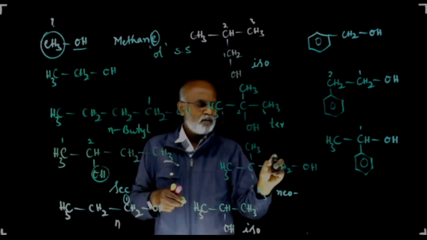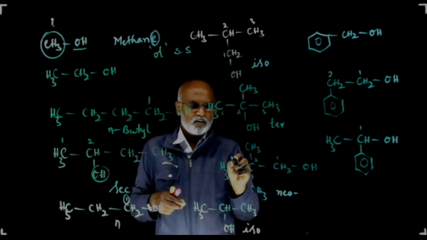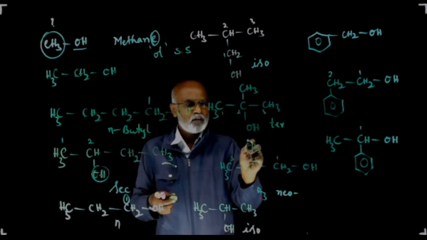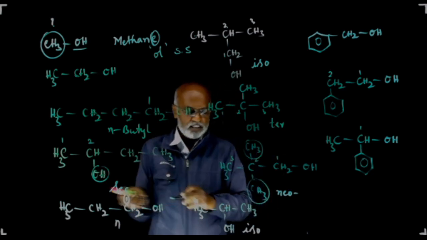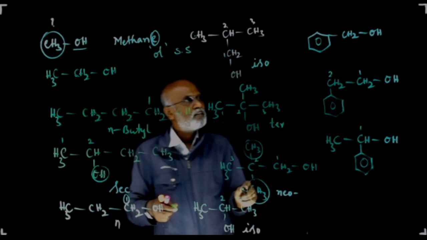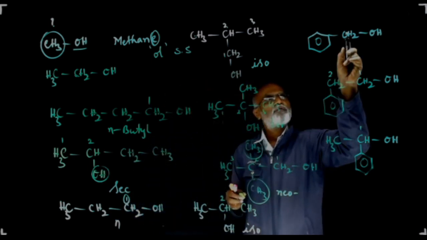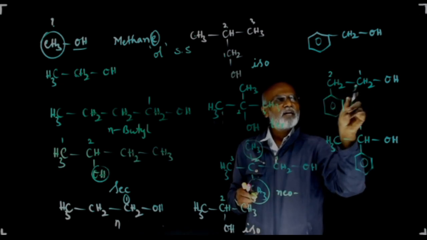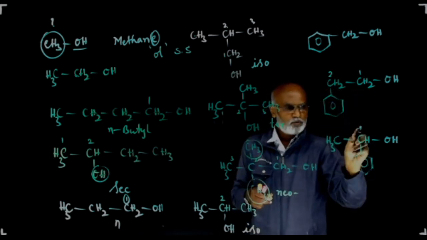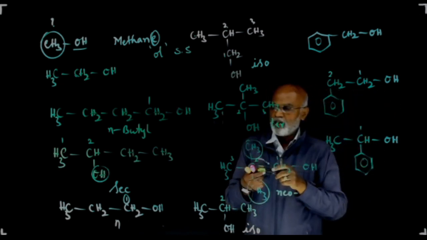You can number from this particular carbon. You can number like this: this is 2,2-dimethyl propan-1-ol, and this is propan-2-ol. This is phenyl methanol. This is 2-phenyl ethan-1-ol. This is 1-phenyl ethan-1-ol.